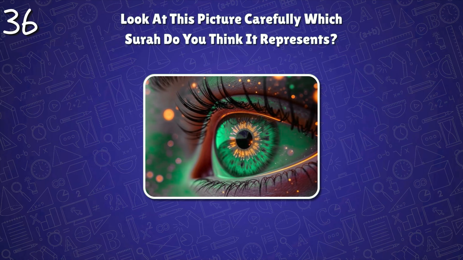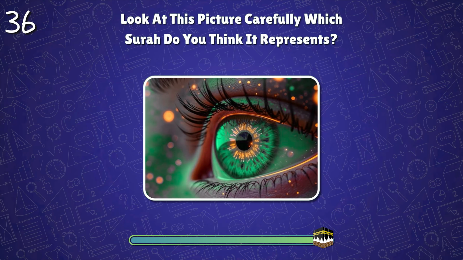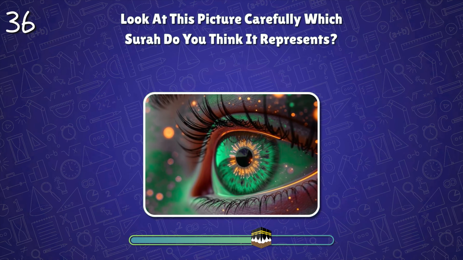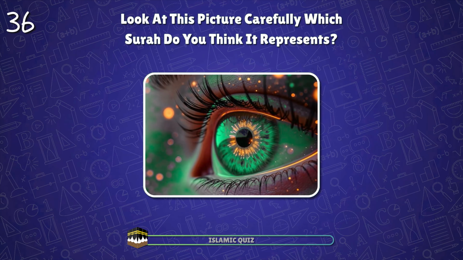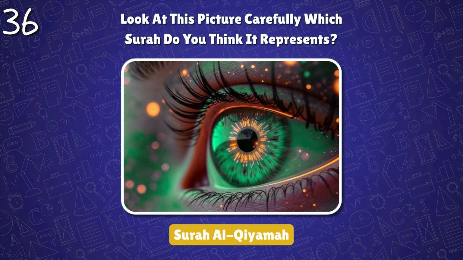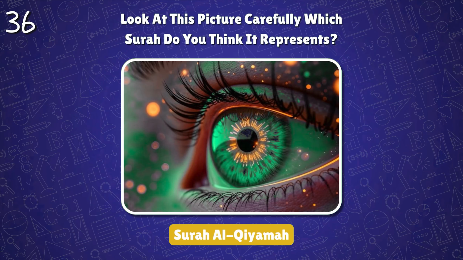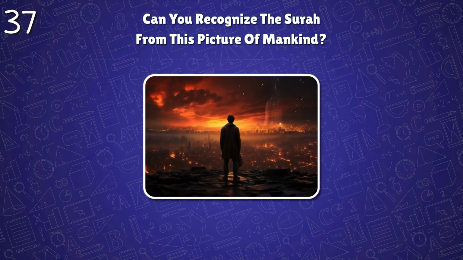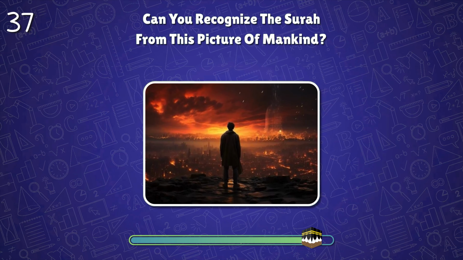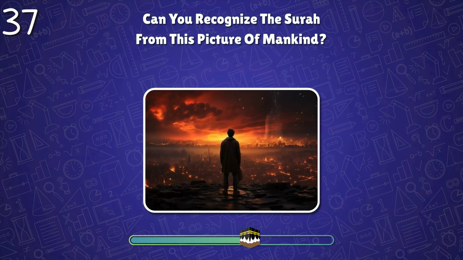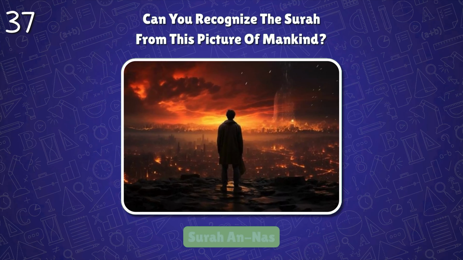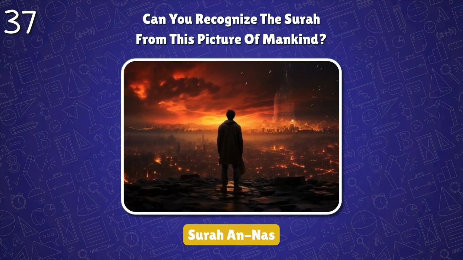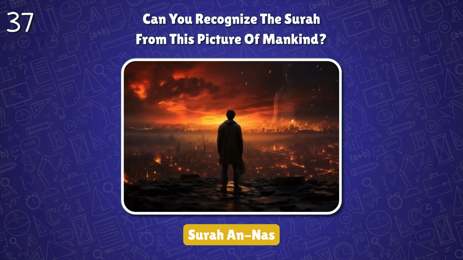Look at this picture carefully. Which surah do you think it represents? Surah Al-Qiyamah. It describes the day of resurrection and reminds humans that they will be held accountable for their deeds. Can you recognize the surah from this picture of mankind? Surah An-Nahl. It teaches us to seek refuge in Allah, the Lord and King of mankind, from the evil of whispering shaitan.